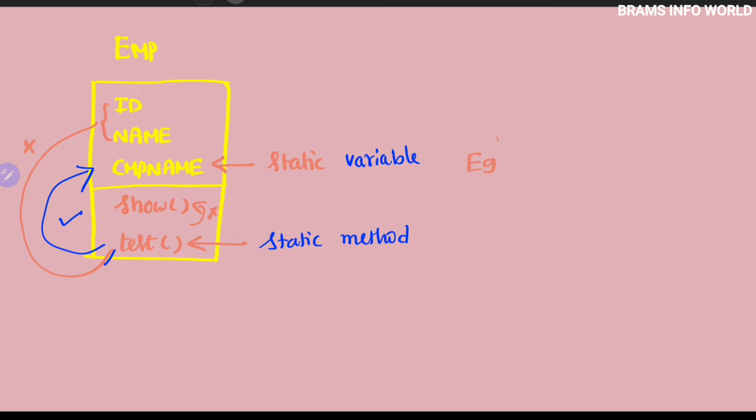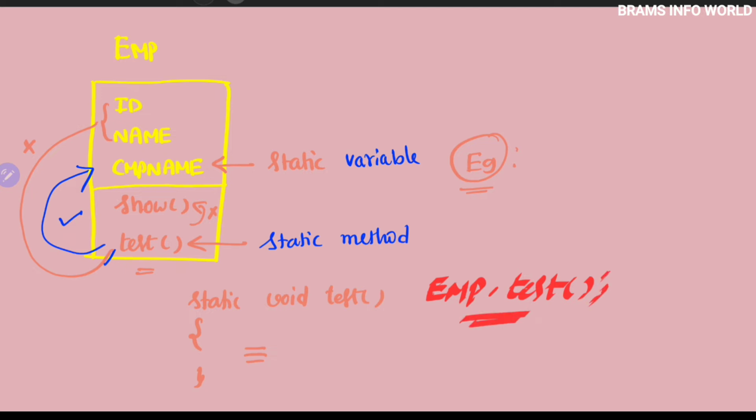So this is the example, and if I want to call this test method, how do I define it? Static, and the return type is void test. Some kind of logic we have to define. What is my class name? My class name is emp, followed by the method, test. So there is no need to create any object to call the test method, right? This is the way we can access the information of test. So the test method is one of the static methods, right?